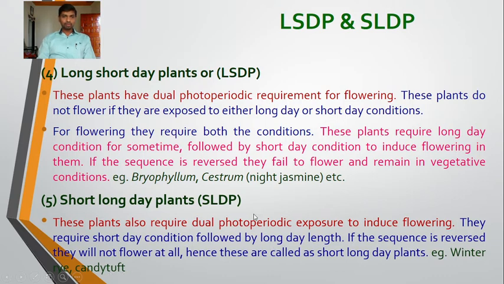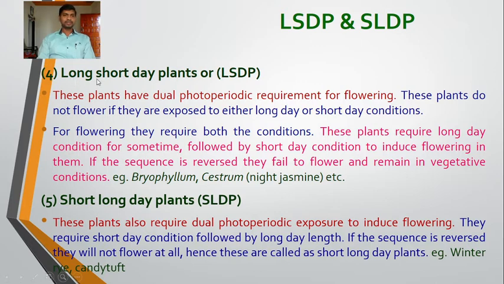So these are the two more categories. These two categories, long short day plants and short long day plants, have dual photoperiodic requirement. They require both the conditions. These plants do not flower if they are exposed to either long day condition or short day condition. They require both conditions and they have a specific sequence.